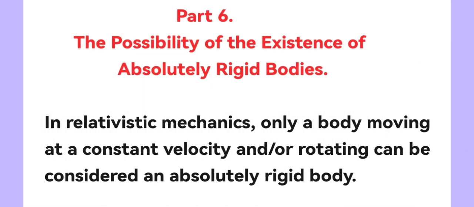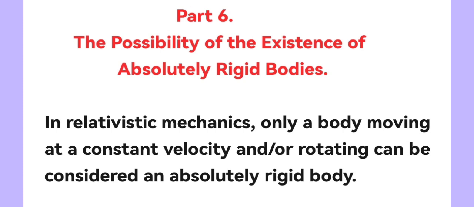Part 6. The possibility of the existence of absolutely rigid bodies. The effect of relativistic length contraction also has its consequences. In particular, the contraction of the length of moving bodies makes the question of the possibility of the existence of absolutely rigid bodies in relativistic mechanics non-trivial.